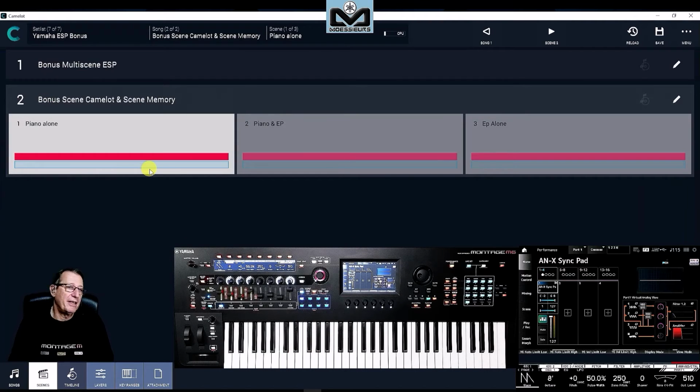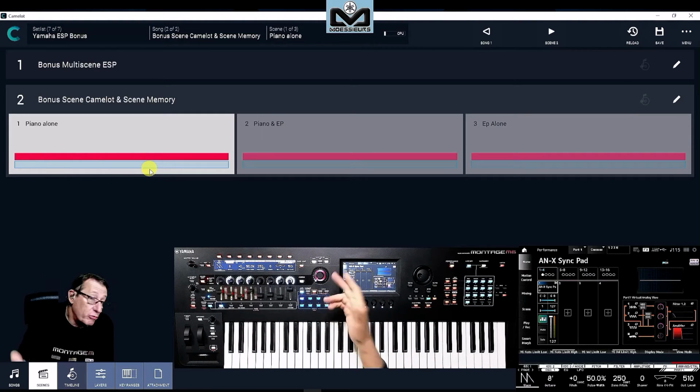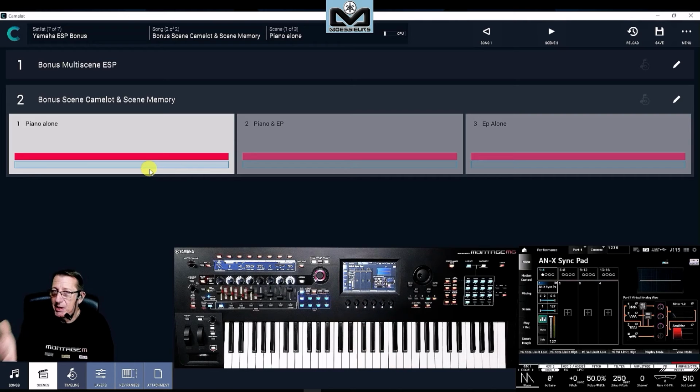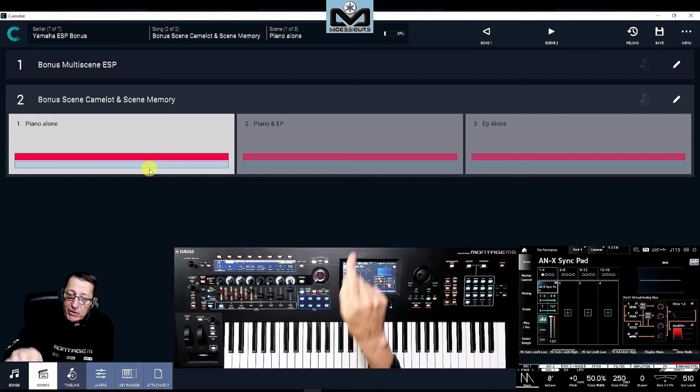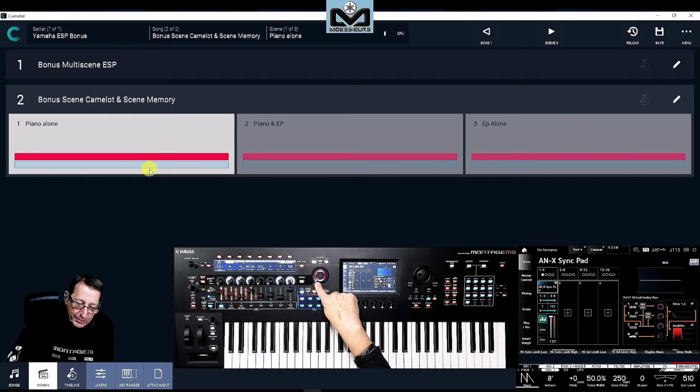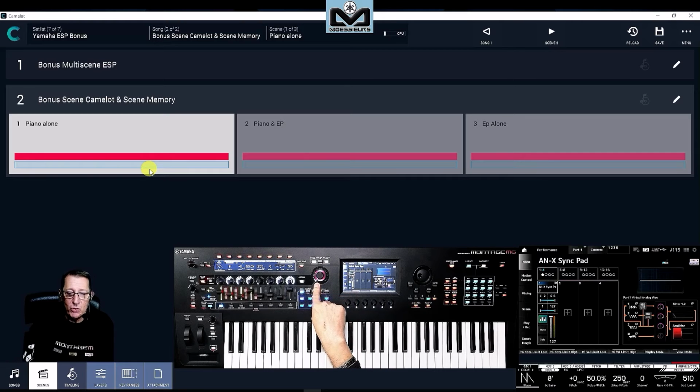So in that example, I will not open ESP. We do not need it. This is CFX plus FM EP. So this is the first performance that we have on Montage M. And you know, for people who know the Montage M or the Montage previous generation, when you play this performance, you have on the first position the Super Knob on that value. On the left, you have the piano alone.